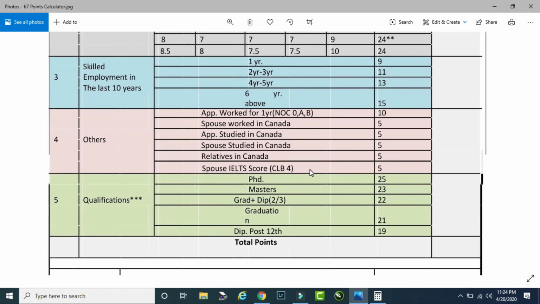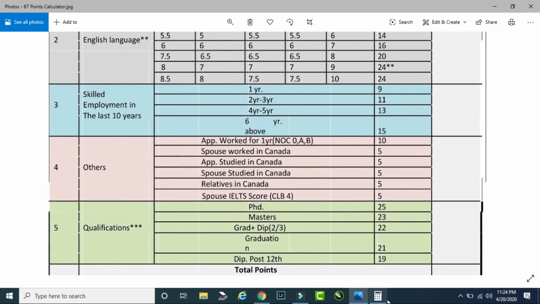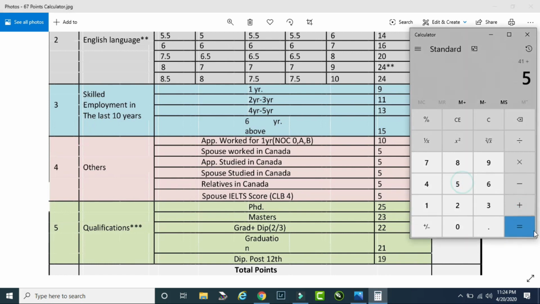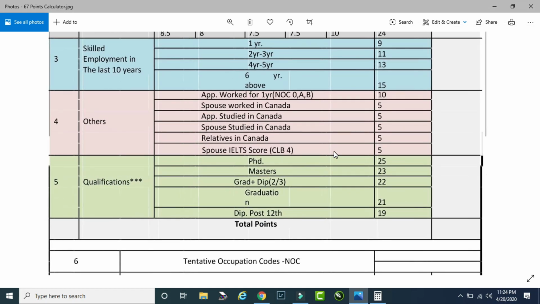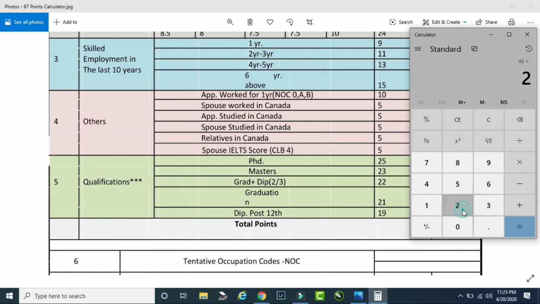Fine. Next comes the qualification. Let me take 5 points for your spouse. Let me add it, and it comes down to 46. Now next is your qualification. If you have done masters, you will get 23 points. If you have done PhD, doctorate, you're going to get 25 points for this. And if you have done graduation, you're going to get 22 points for this. So I'm assuming that this candidate has done graduation. I'm adding 22 points for this.